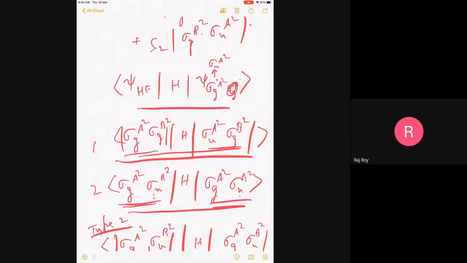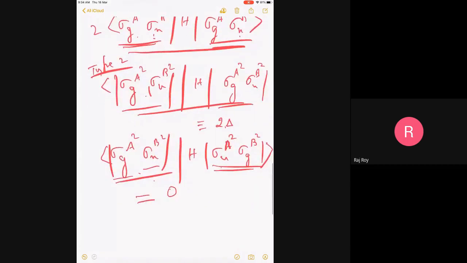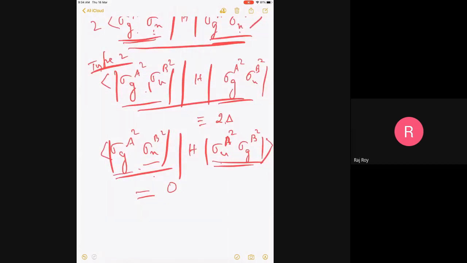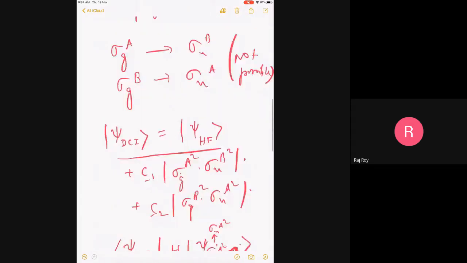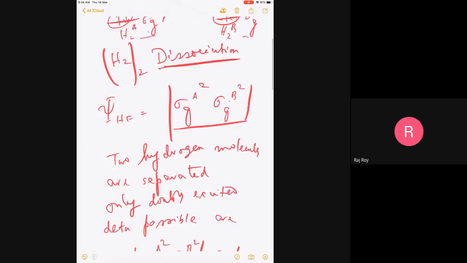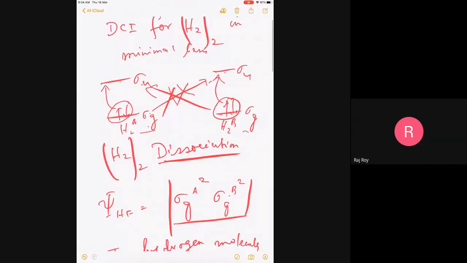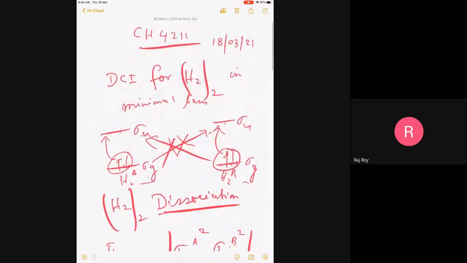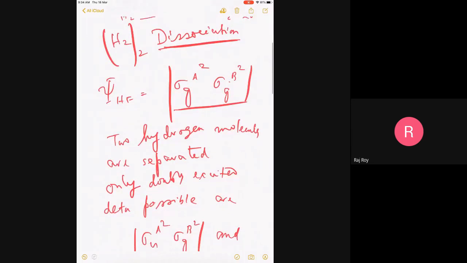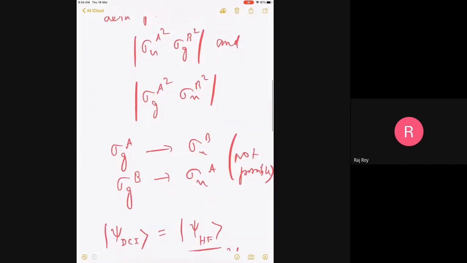Sir, are sigma Ga and sigma Gb, like the orbitals, different? They are not different in the structure, but they are different because the orbitals also depend on the coordinates. So the coordinates of the two hydrogen molecules are different. So they are well separated.